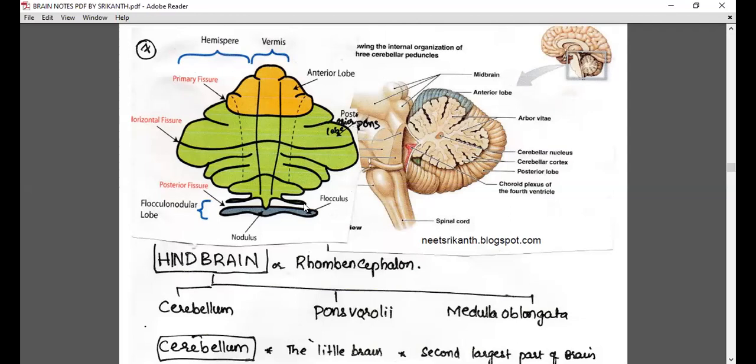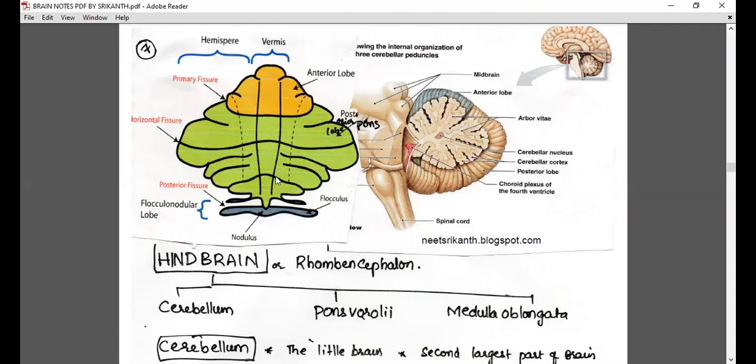If you remember, the cerebrum also has two halves, the cerebral hemispheres, and the frontal, parietal, temporal, and occipital lobes. Now this is the little brain, cerebellum. It has an anterior lobe, posterior lobe, and flocculonodular lobe. The median lobe of the cerebellum is called vermis. And we said the two cerebral hemispheres are connected to each other by the corpus callosum, isn't it?